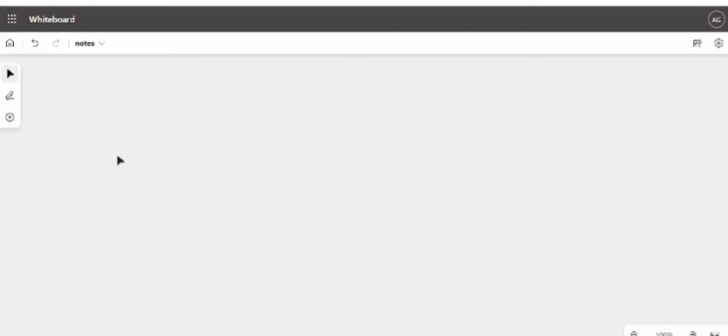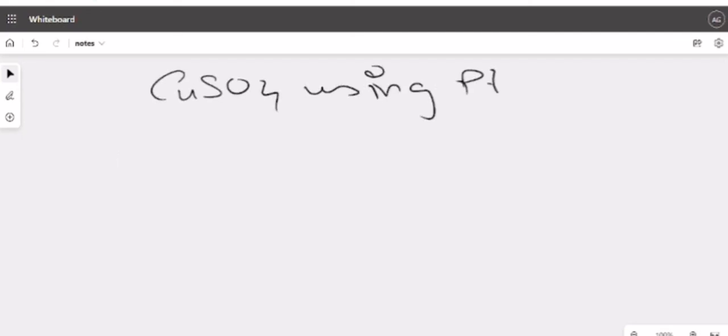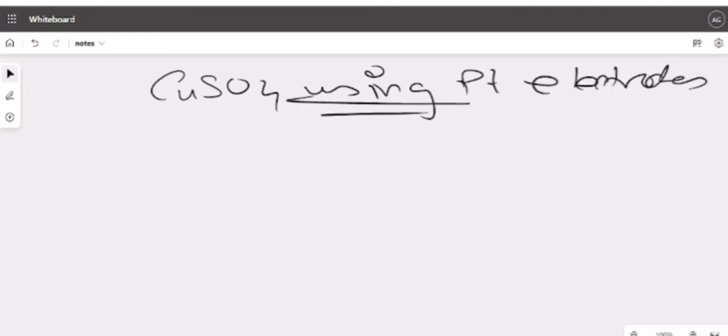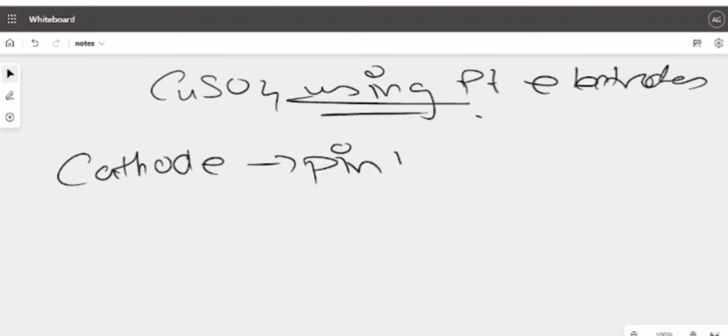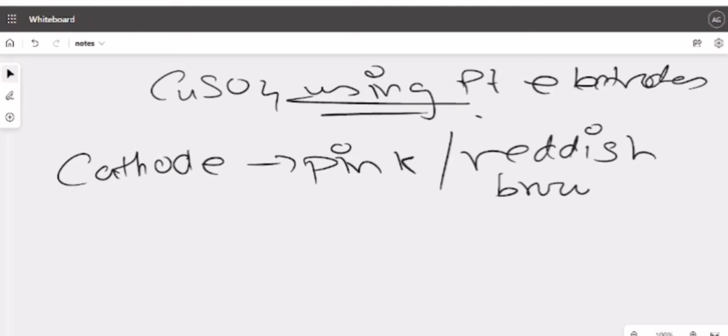Next is copper sulfate using Pt electrodes. If you use Pt electrodes, then at the cathode your observation will be a pink or reddish brown metal deposit.